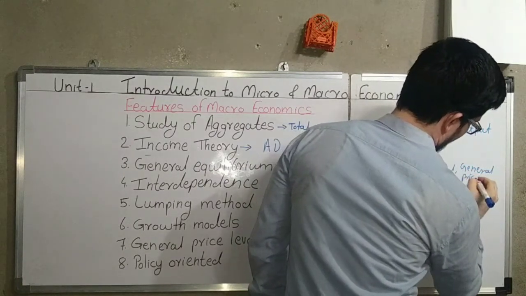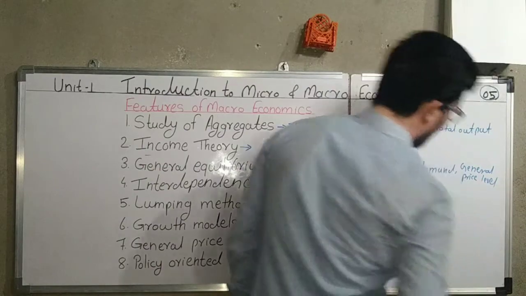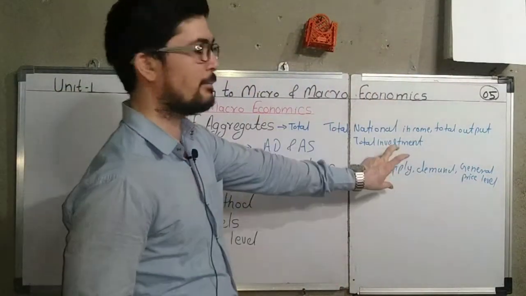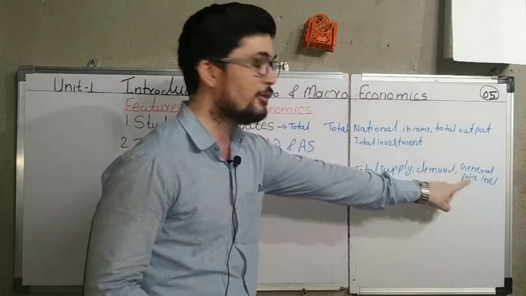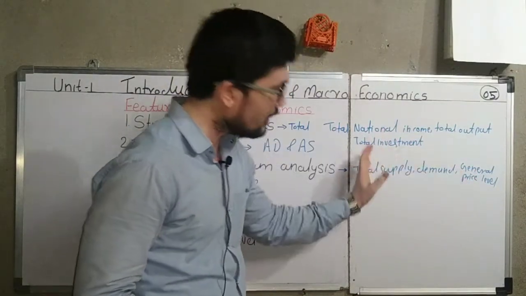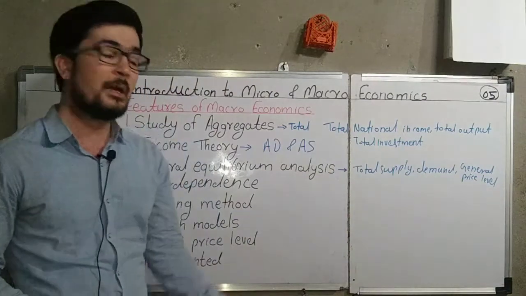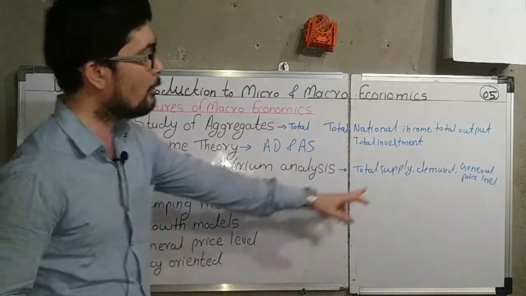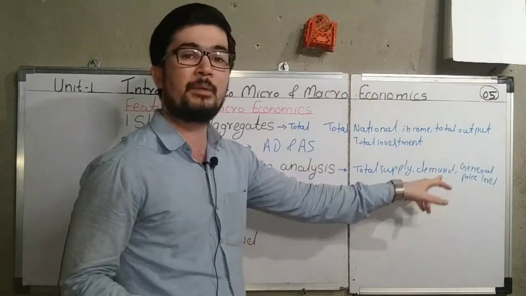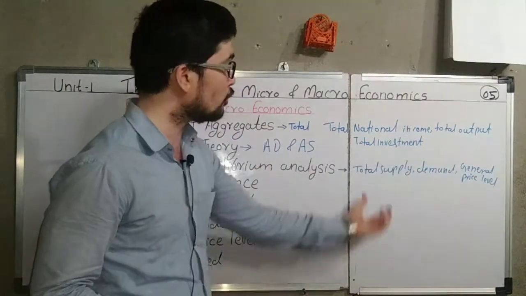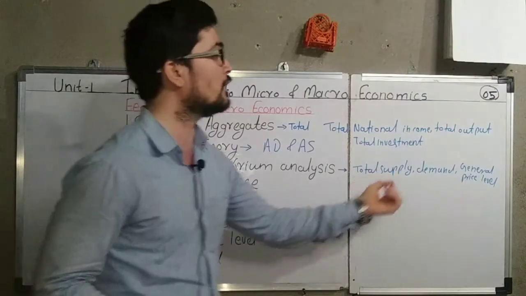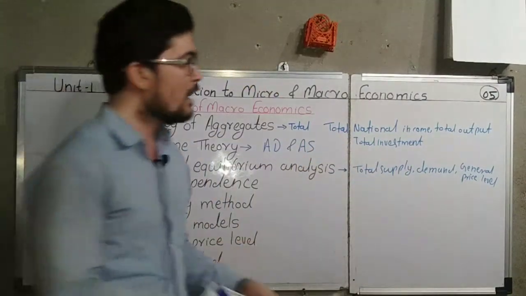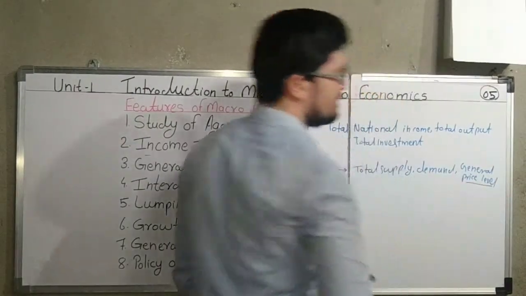General price level. Okay, now coming to the point, in microeconomics we have discussed about the individual supply, individual demand and individual price level. Okay, so in the microeconomics we have discussed about the partial equilibrium. Okay, but in macroeconomics we discuss about total supply, total demand and general price level. How the total supply is determined, how the total demand is determined, and according to that total demand and total supply, how the general price level is determined.